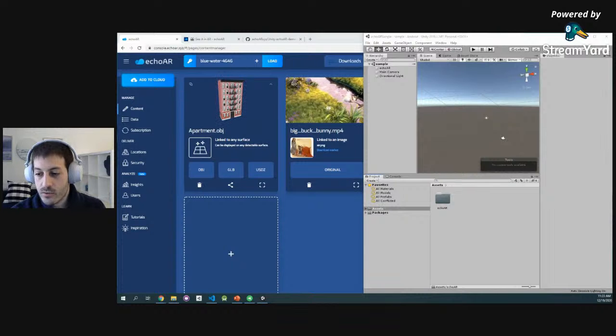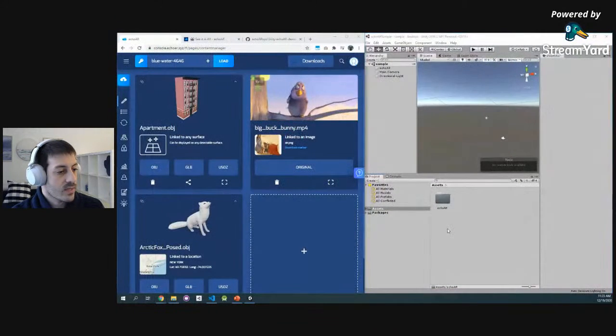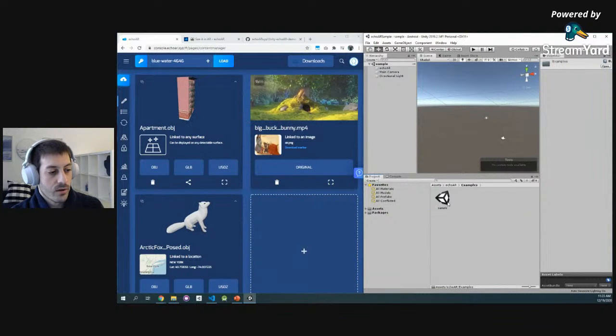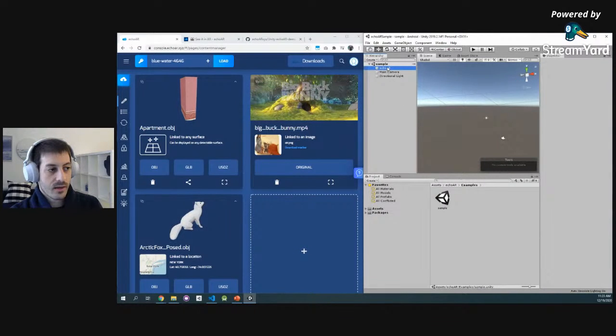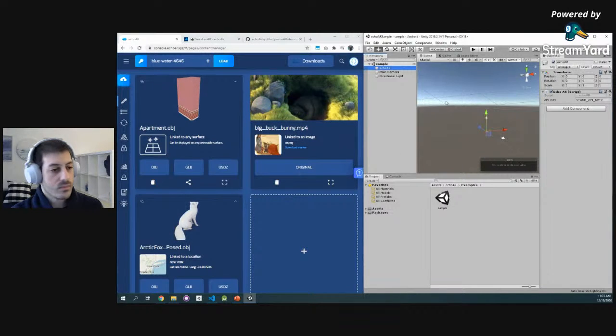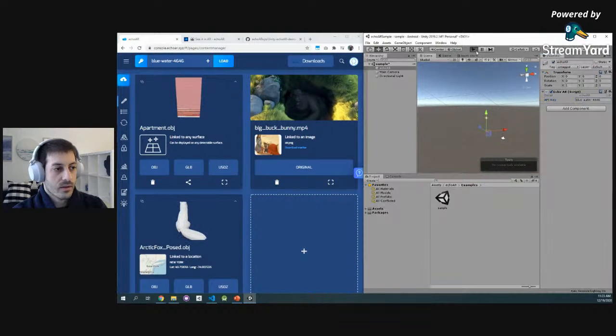Now, what I'm going to show you is basically how to build an app. Once you integrate our SDK into it, you should see this empty scene in the Echo AR folder. When I go there and open the sample scene, I should see this empty scene right here. Now, to start, I'm going to click the Echo AR object. Again, the scene is totally empty. There's nothing here. And now I'm going to plug in my API key. It's the same key that you get when you register. So if I plug it in right here, there we go.